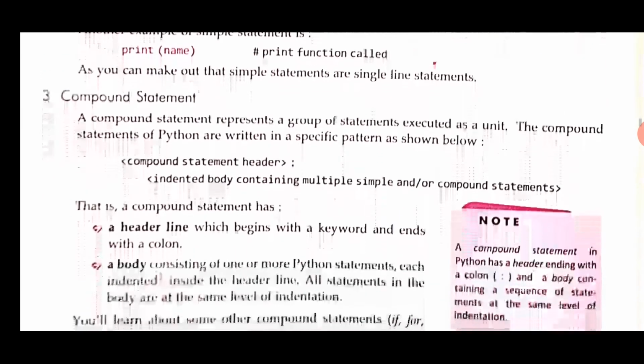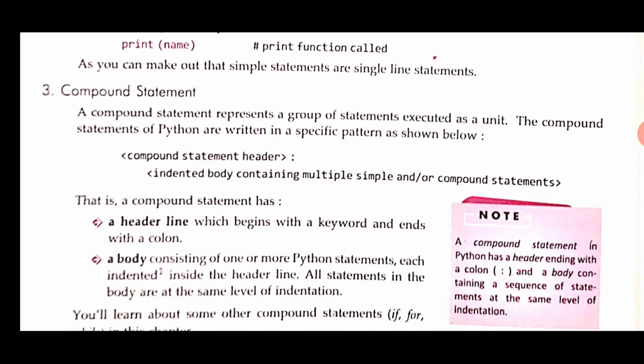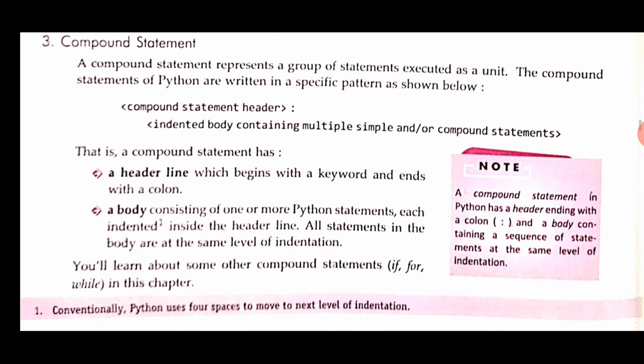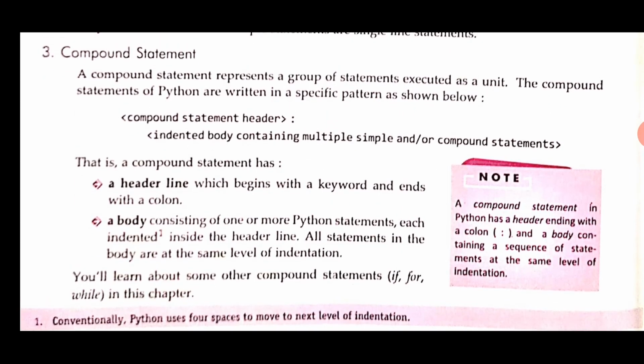Next one is the compound statement. A compound statement represents a group of statements executed as a unit. The compound statements of Python are written in a specific pattern as shown below. Compound statement header, then colon. After that, in the next line, an indented body and the statement or group of compound statements will come. So here in the first line we can see the compound statement header, then colon. This colon is indicating that this line requires some sublines.